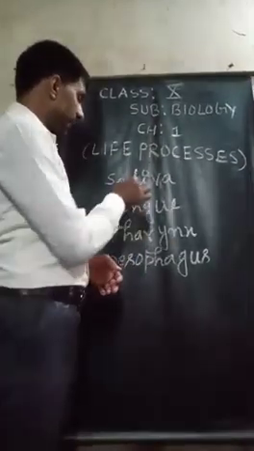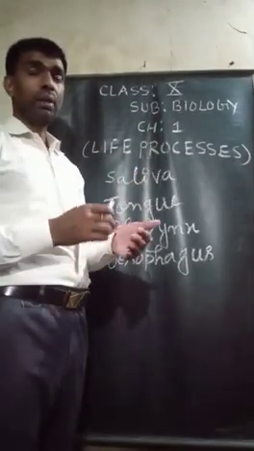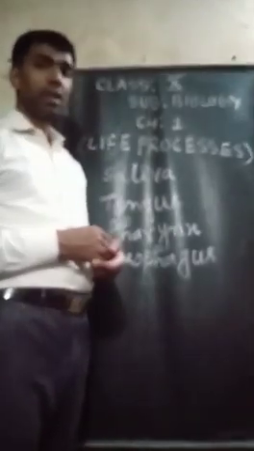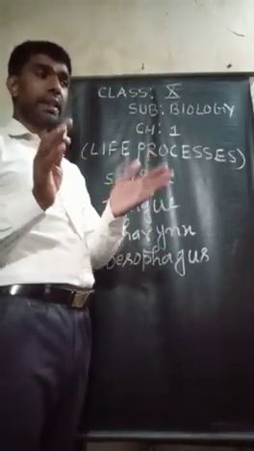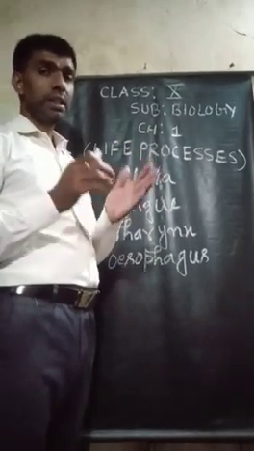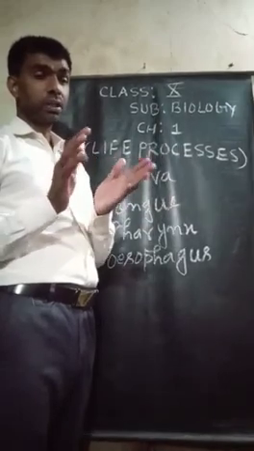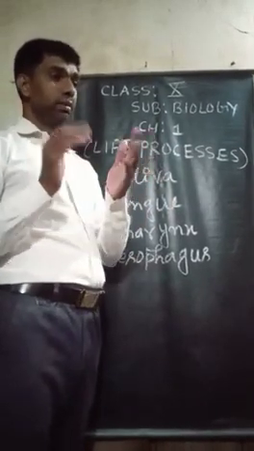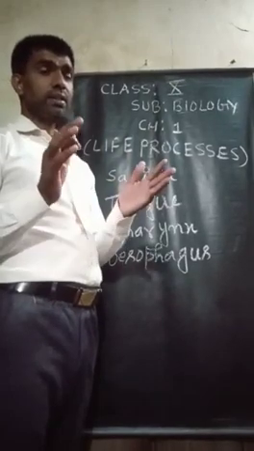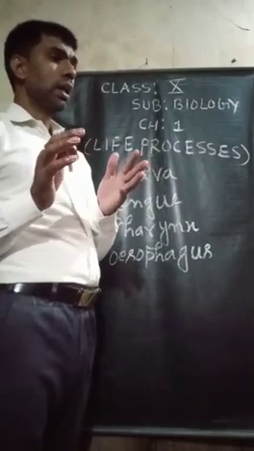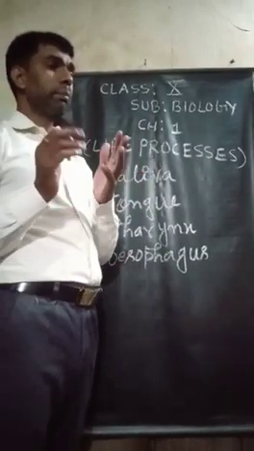So after explaining saliva, now I am going to describe the tongue. The tongue is a thick muscular organ covered by mucous membrane.